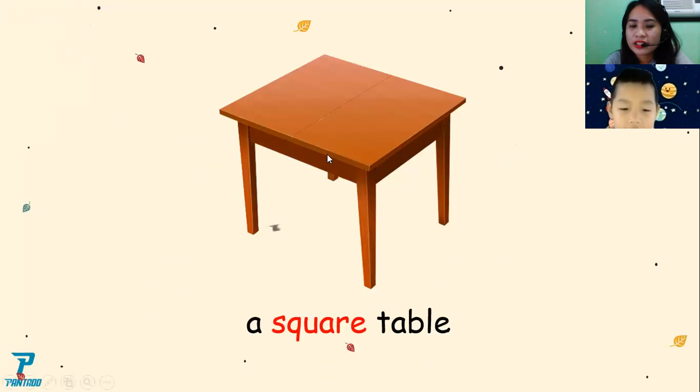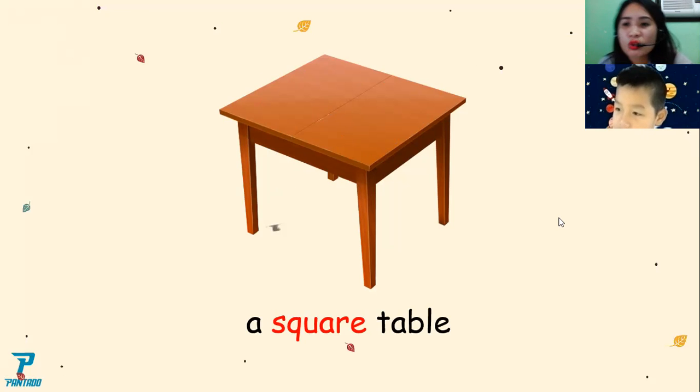Okay, what is this? A square table. Again, a square table. Again. A square table. Okay, what is the color of the square table? It is brown. Again? It is brown. Say it. Again, say it. It is brown. All right. Next, look at this one.